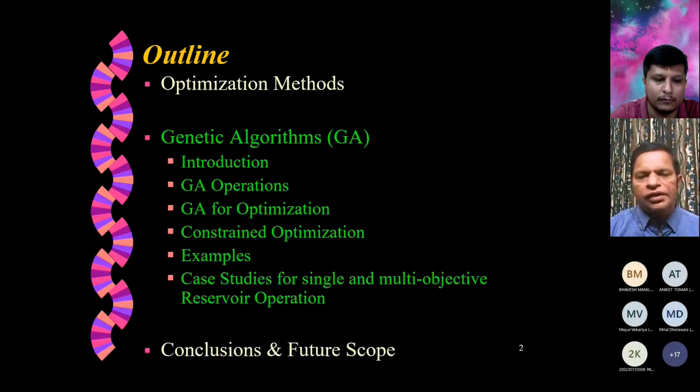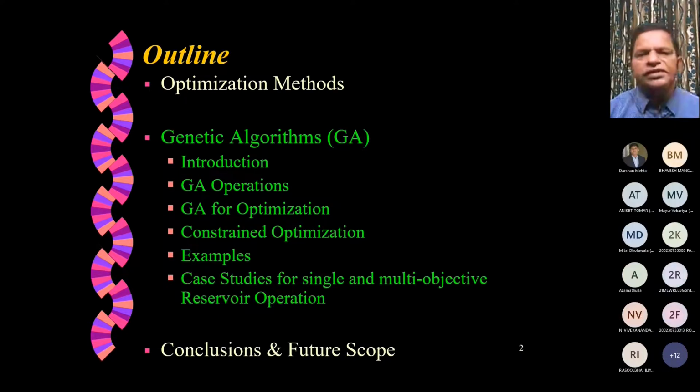In the process, we will also discuss various nitty-gritties involved in using GA, and briefly discuss the future scope in this domain in terms of its advancements and how they can be utilized for solving much more nonlinear optimization problems.